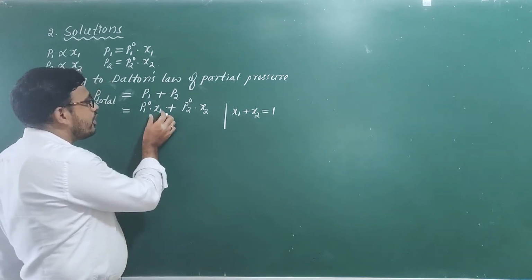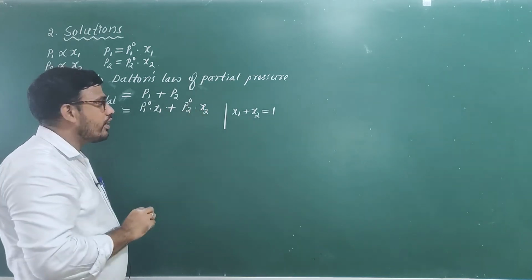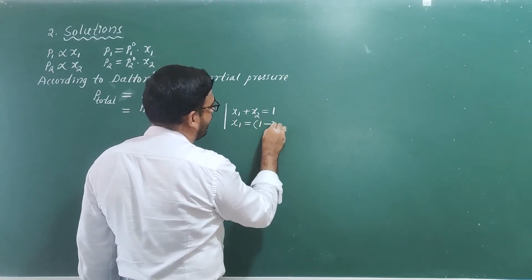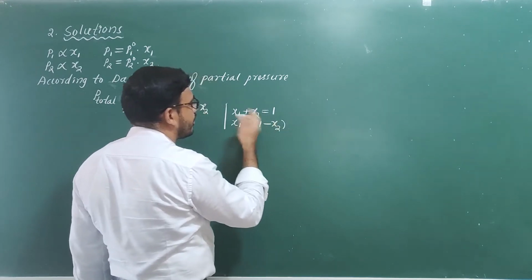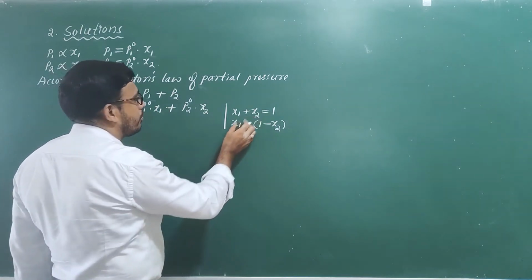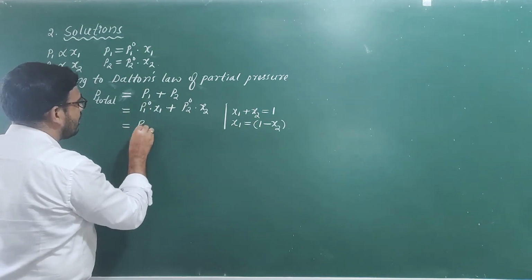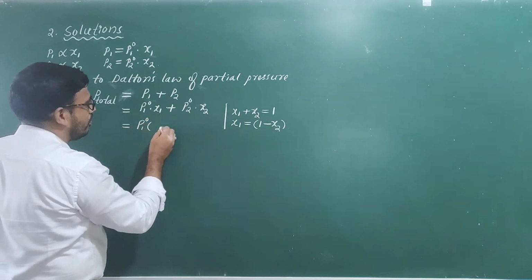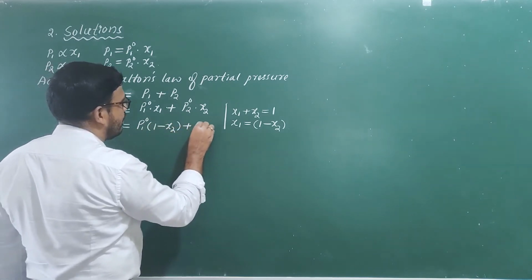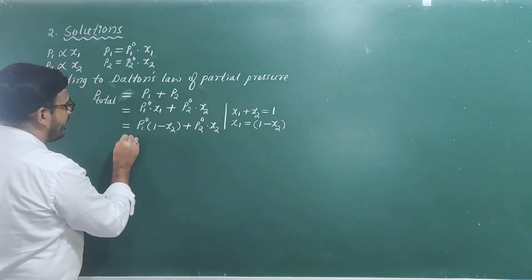I want to write x1 in terms of x2. So x1 is equal to 1 minus x2. Even x2 can be written in terms of x1, no problem. So let us substitute the value of x1 here: P1 naught into 1 minus x2 plus P2 naught into x2. So let us multiply.